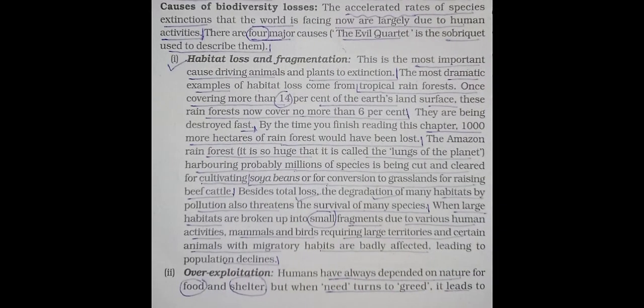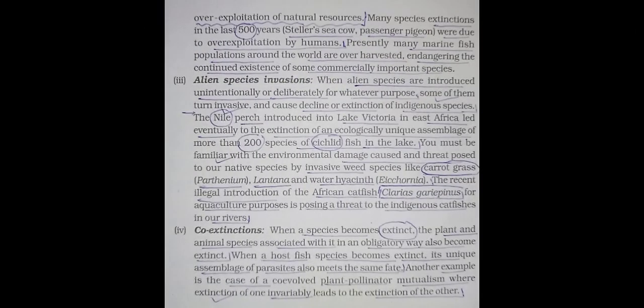So thus we can say that total 4 causes are there. First one is causes of biodiversity losses. First one is habitat loss and fragmentation. Second one is over exploitation. Third one is alien species invasion, and fourth one is co-extinctions.